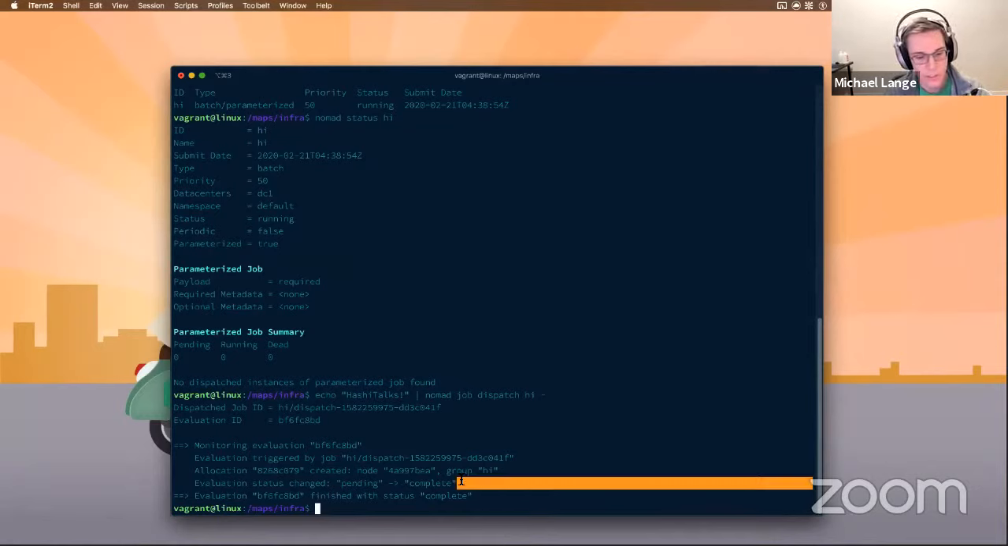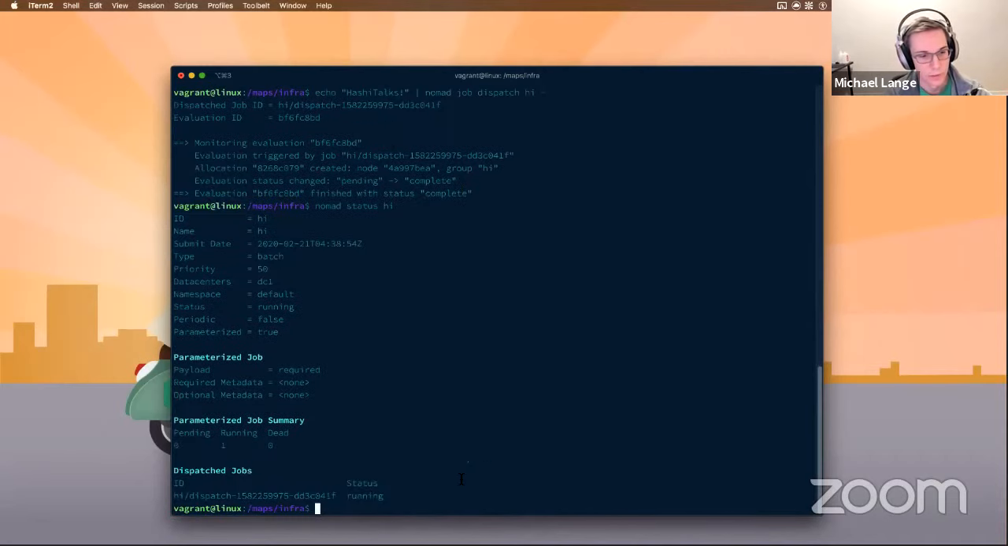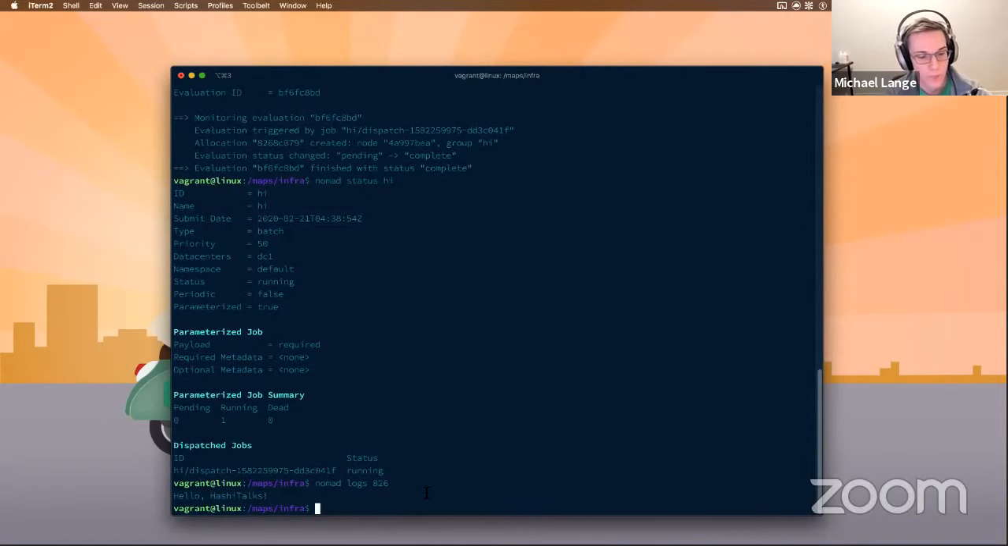But first, let's go ahead and do Nomad status hi again. So now you can see that there's one running, which would be our instance. So I want to look at the logs for it. All right. 826. There. Hello, HashiTalks. As advertised, that works.